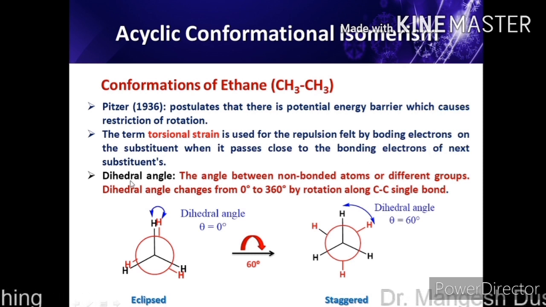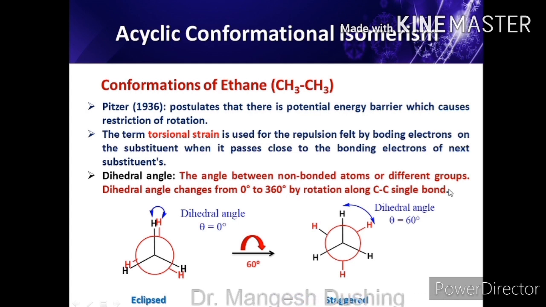One more concept is called the dihedral angle. It is the angle between non-bonded atoms or different groups. The dihedral angle changes from 0 to 360 degrees by rotation of the carbon-carbon single bond.